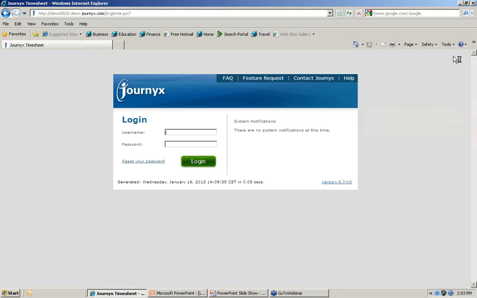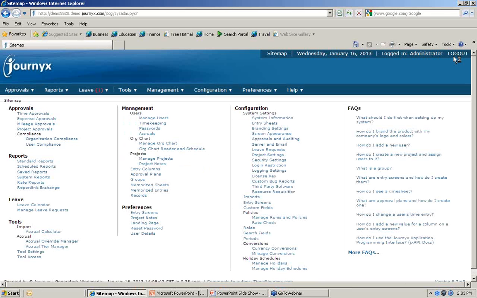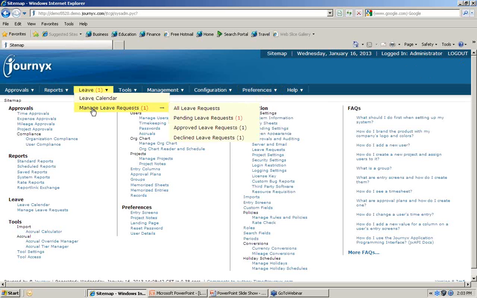All right, well, I'm going to log out as an end user, and I'm going to log in actually as an administrator so we can see some of the functions that are available from a managerial or administrative perspective around this leave tracking. Sticking with the leave request features, I had submitted a leave request, which basically tells you, you can see I've got one leave request awaiting my attention. You can see there's one that's pending. So that's one way to navigate to that.